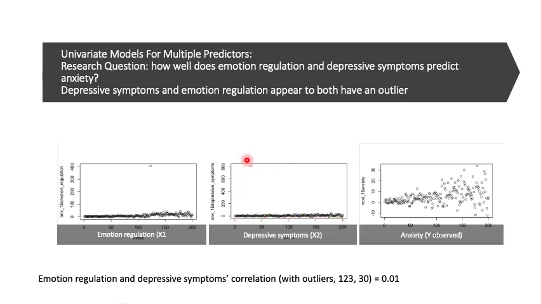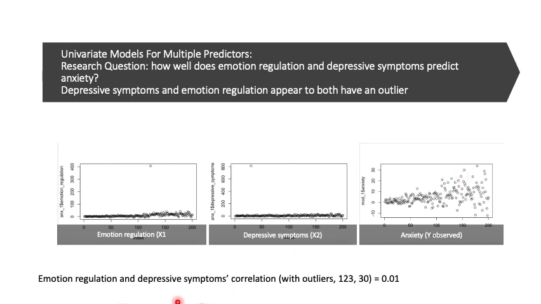However, there's one observation up here that's above 800 that might really impact our data. And then we have our anxiety observed, where, as I noted in the first couple slides, we have seemingly normal variance and then more spread out variance towards the end.